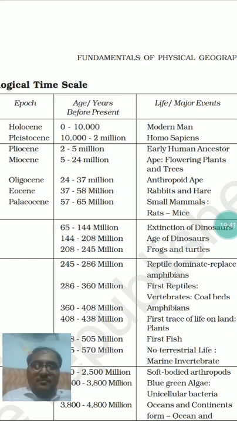Then is the time of anthropoid apes. So okay, the old-time apes, the most ancient apes, the monkeys, their time was this, and that is the time of the Oligocene epoch, which is around 24 to 37 million years ago from the present. And then comes the epoch of Miocene, from 5 to 24 million years ago from the present.